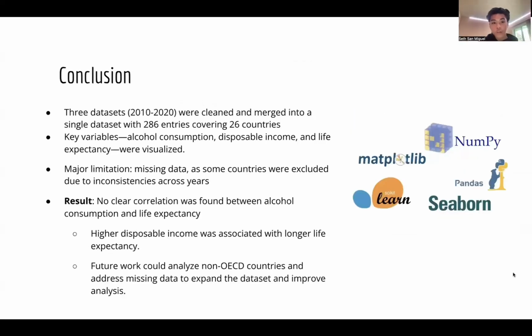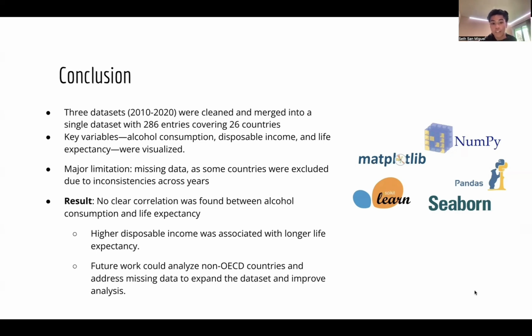To conclude, we cleaned and merged 3 datasets with our key variables being alcohol consumption, disposable income, and life expectancy. Our major limitation was missing data, because countries were excluded from specific datasets, leaving us with only 26 countries to look at. As a result, there was no clear correlation between alcohol consumption and life expectancy. However, higher disposable income was associated with longer life expectancy.